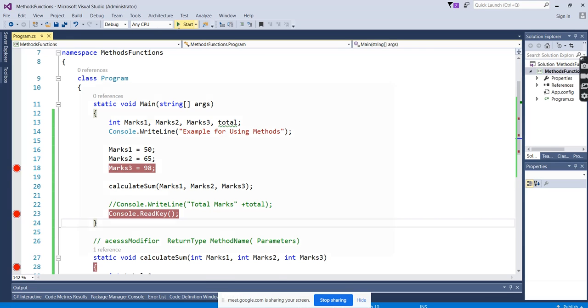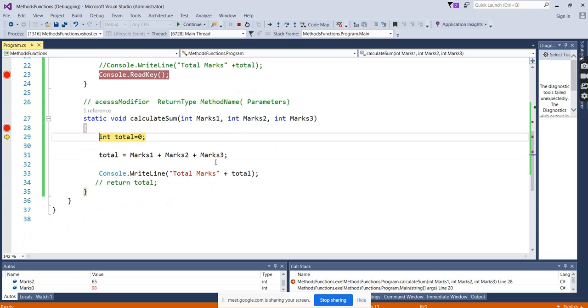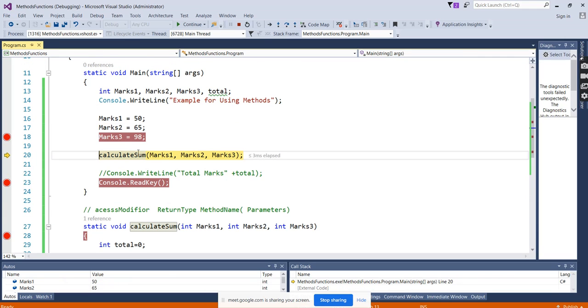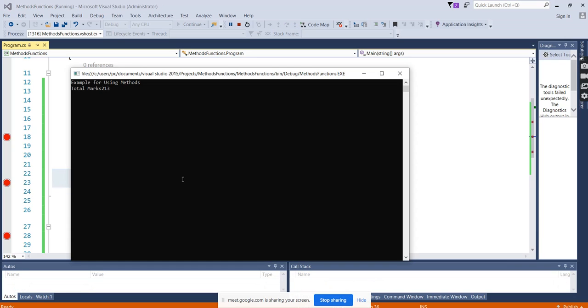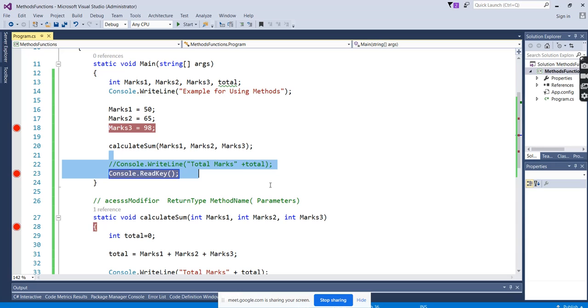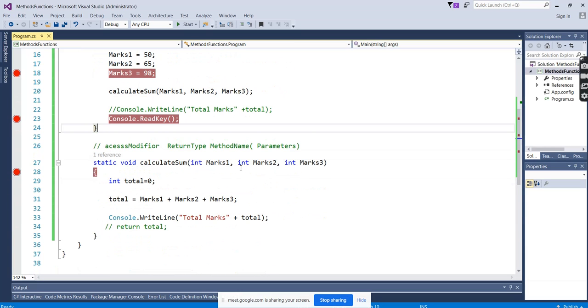So you can see what's happening. It is calculating the total. After calculating, there is no return type, it is returning nothing. Then after executing the code from the sub program, it comes to the next line. Whatever the next line in the main program is, it keeps on operating. If there is nothing, that's the reason it is closing. If you're calling another method there, then it will execute that method. Okay. So the previous one we did was parameters with return type.